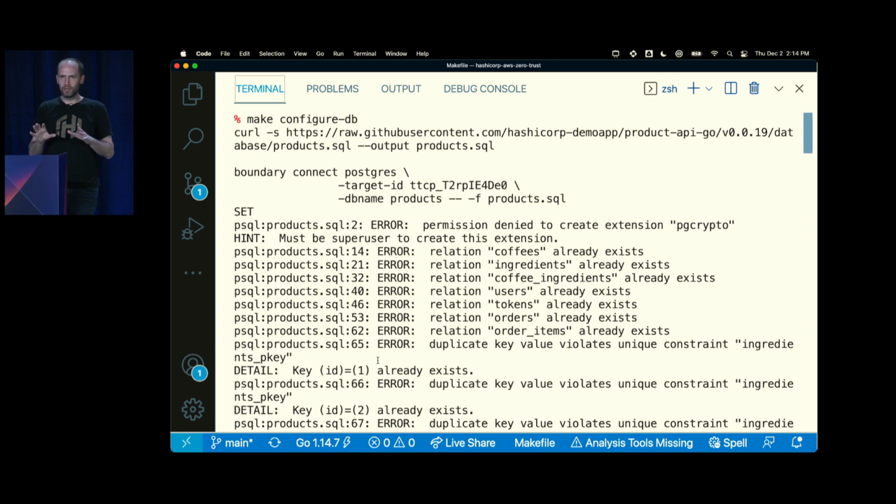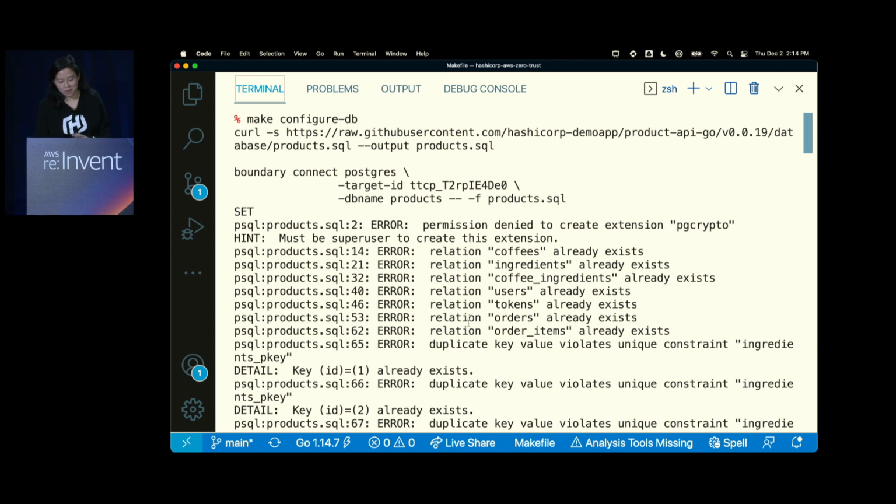But that's why, if you're thinking, oh, if I can just get the credentials through Boundary, what do I need Boundary for? It's because a big part of the defense in depth story is making sure that it's not just that Boundary allows you to get into the network, it's that you can only get into the network through Boundary. All right, so with that in mind, I've already run this configuration just to quickly configure the database.